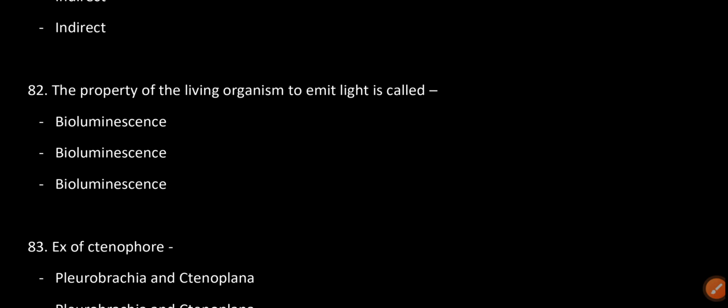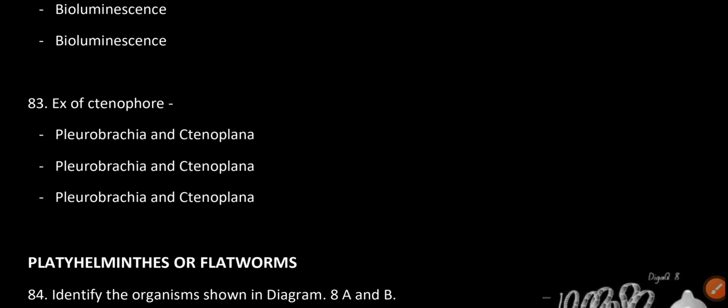The property of a living organism to emit light is called bioluminescence. Examples of ctenophores: Pleurobrachia and Ctenoplana.